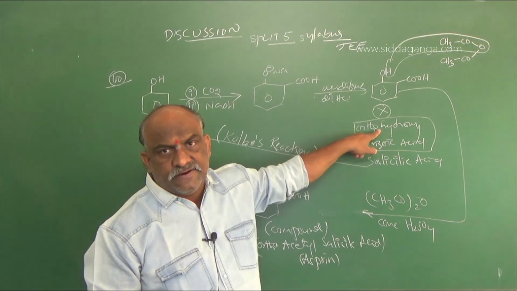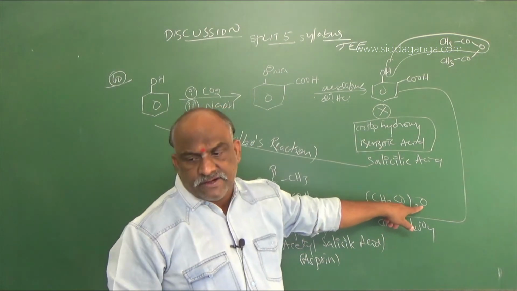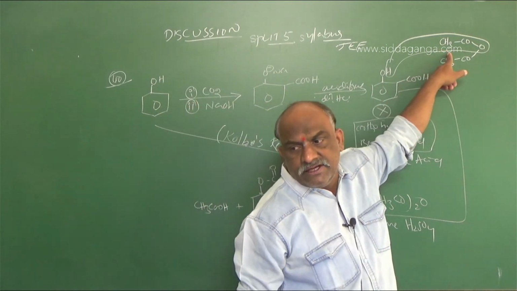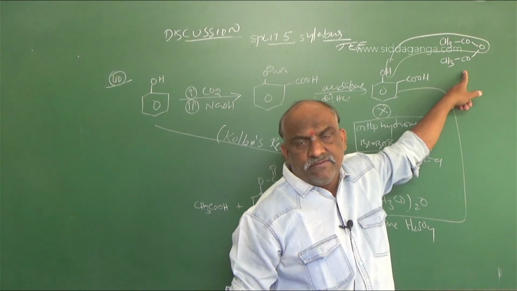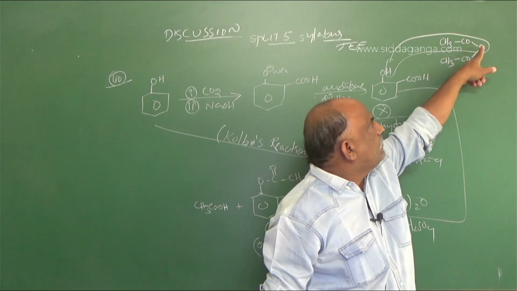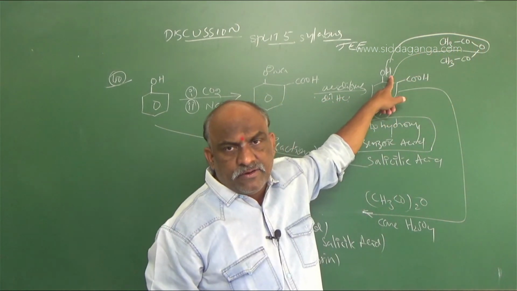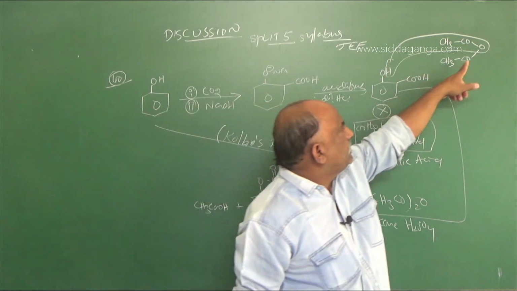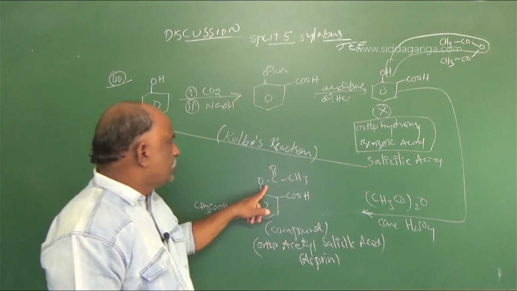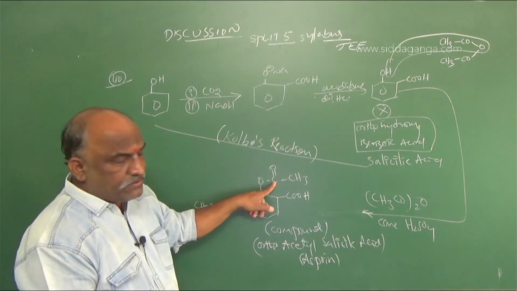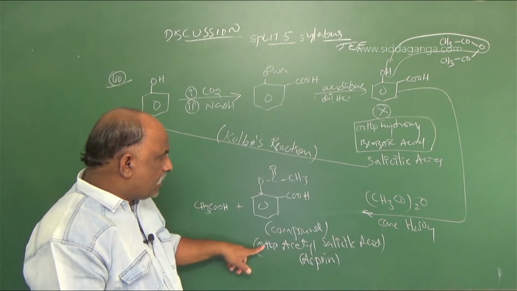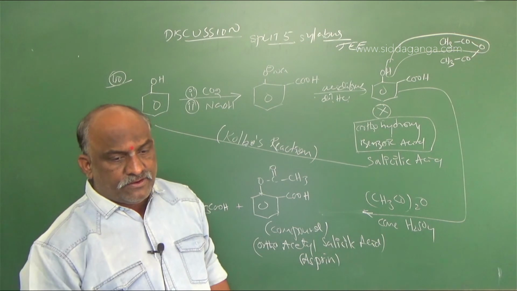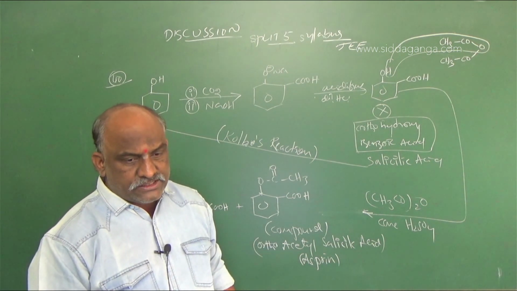And this salicylic acid is further treated with CH3CO taken twice O, which is called acetic anhydride. The structure of acetic anhydride we should write like this: CH3COO COCH3. From this acetic anhydride, the CH3COO gains one hydrogen from this OH group, forming acetic acid. What is the remaining part? COCH3 is attached to the oxygen in place of hydrogen. So this is called orthoacetyl salicylic acid, also called aspirin. So the major product of this compound is orthoacetyl salicylic acid.